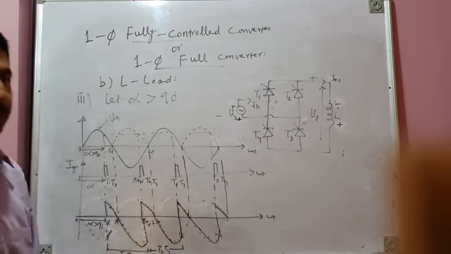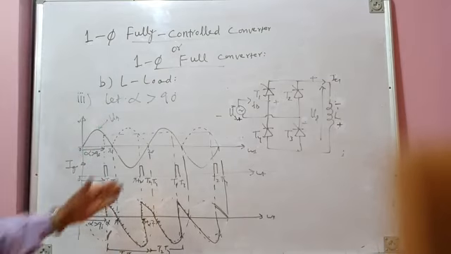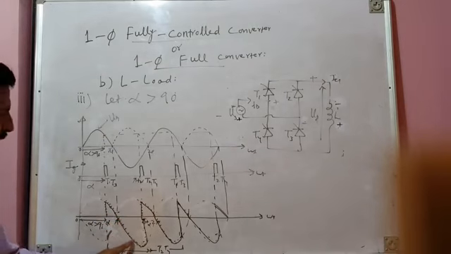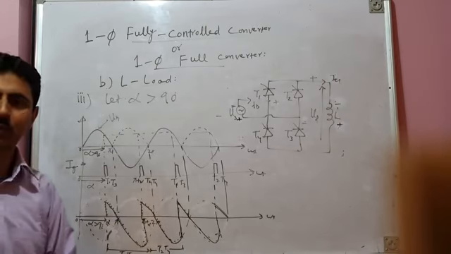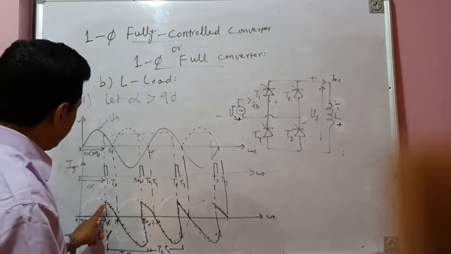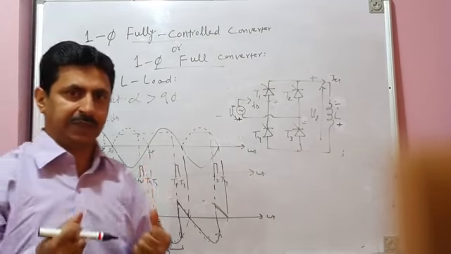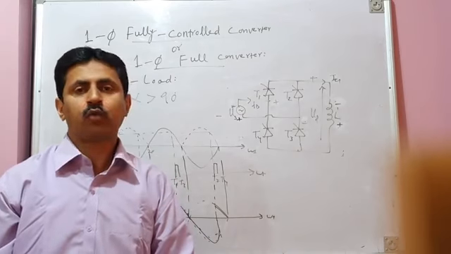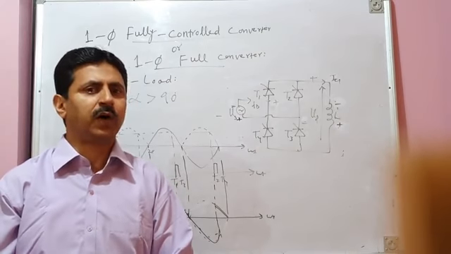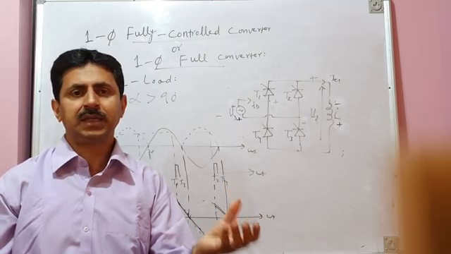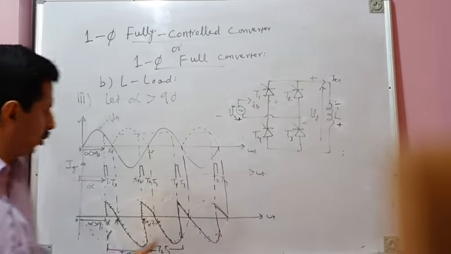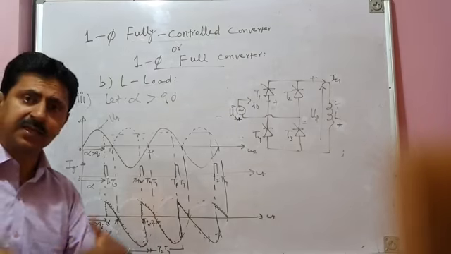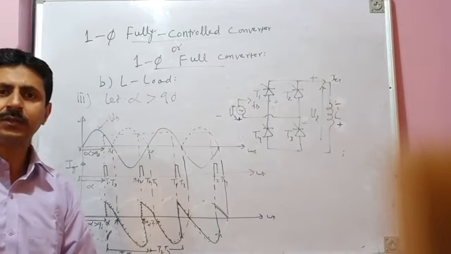This again shows something abnormal. Why? Our load is purely inductive in nature. In this case, it shows that the negative volt-second area is more than the positive volt-second area. Positive volt-second area means the inductor is storing the energy, and negative volt-second area means the inductor is releasing the energy. My question is: is it possible for a passive load like an inductor to release more energy than the stored energy? Can released energy be more than stored energy?